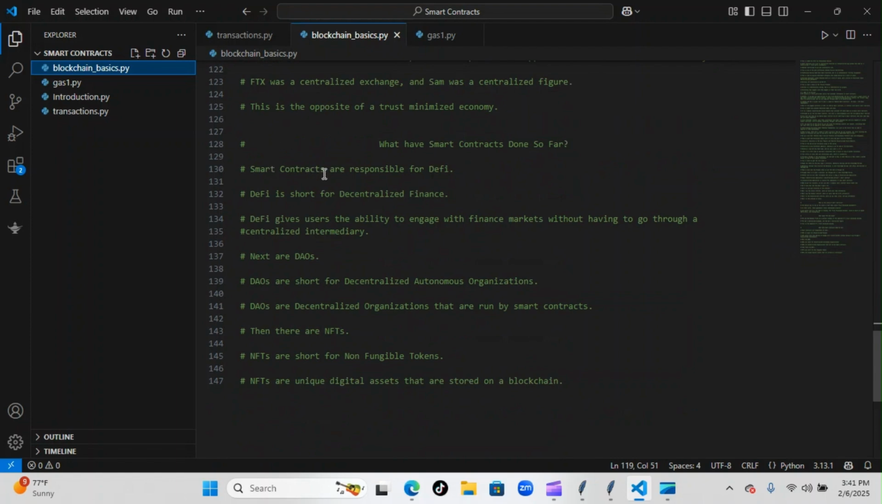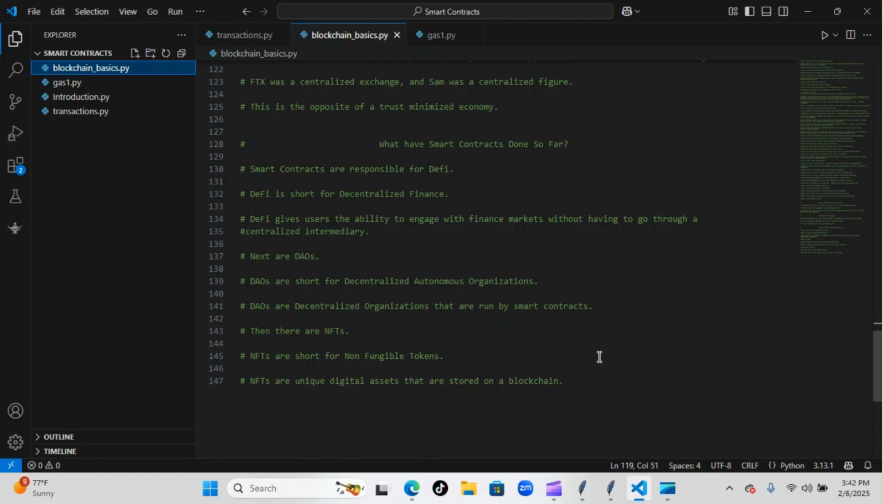Now, what have smart contracts done so far? Smart contracts are responsible for DeFi. DeFi is short for decentralized finance, and DeFi gives users the ability to engage with finance markets without having to go through a centralized intermediary. Next are DAOs. DAOs are short for decentralized autonomous organizations. DAOs are decentralized organizations that are run by smart contracts. Then there are NFTs. NFTs are short for non-fungible tokens. NFTs are unique digital assets that are stored on a blockchain.